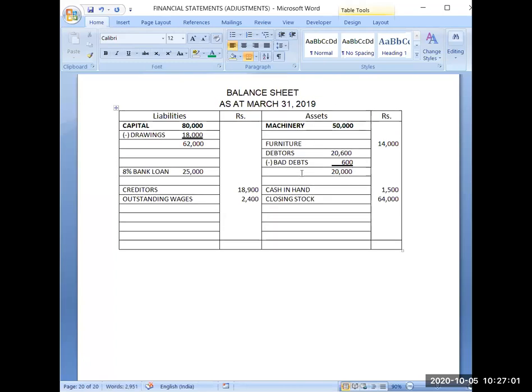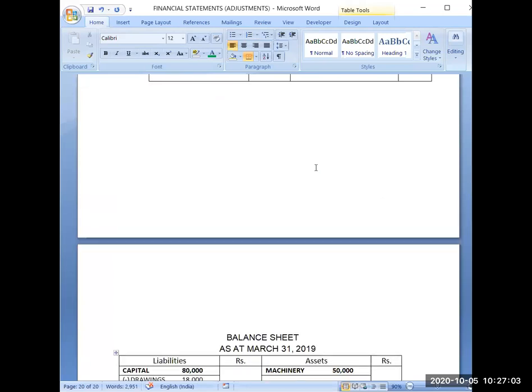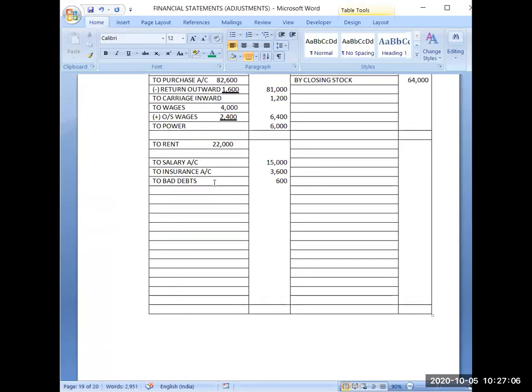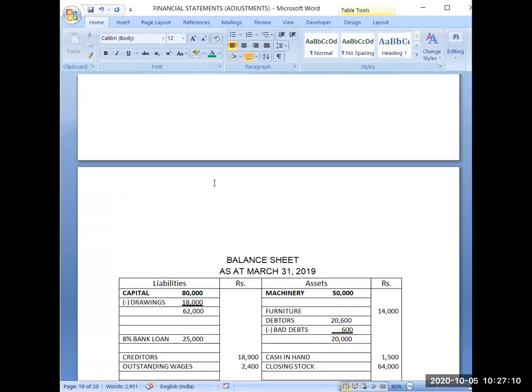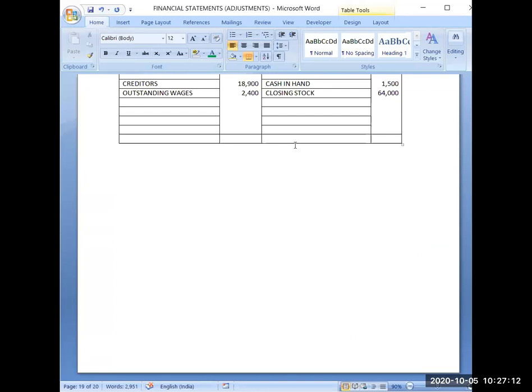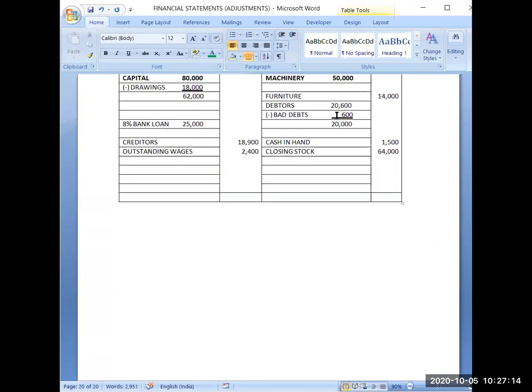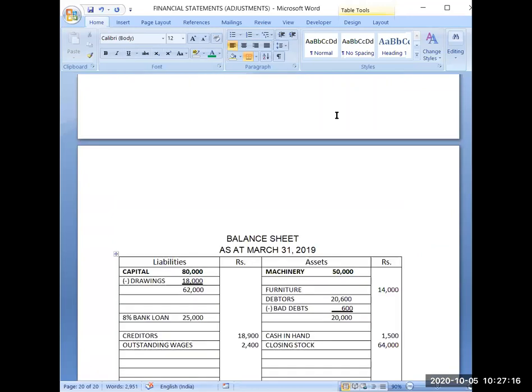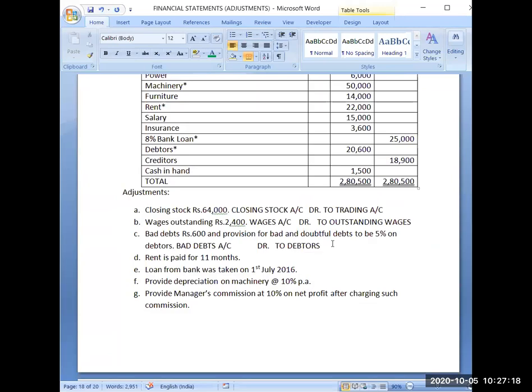So this way I have completed the adjustment of bad debts. First, I have posted that bad debts as my loss in the profit and loss account debit side. This is the first part I have completed. Then on the second part, I have reduced my debtors by 600. Because of these journal entries, you will be able to understand easily, remember easily what to do and how to do.